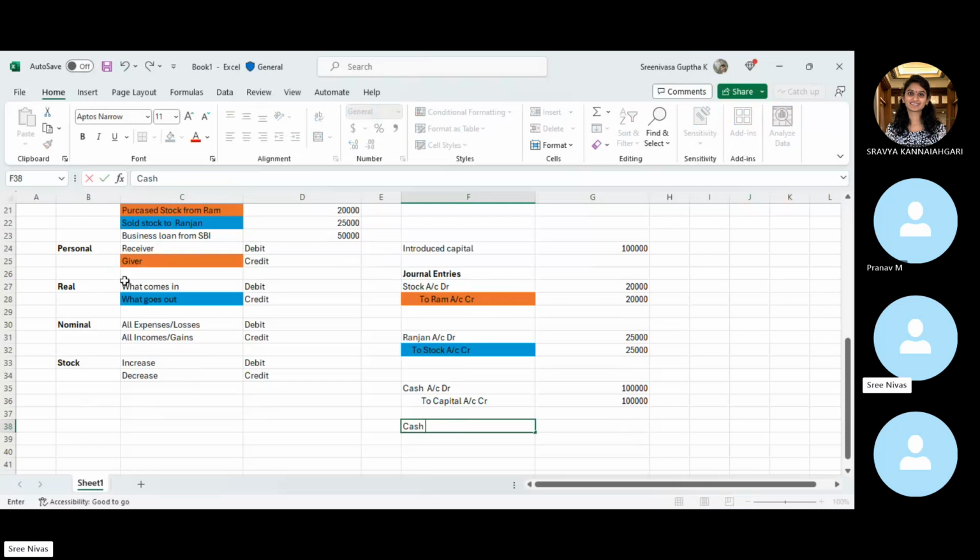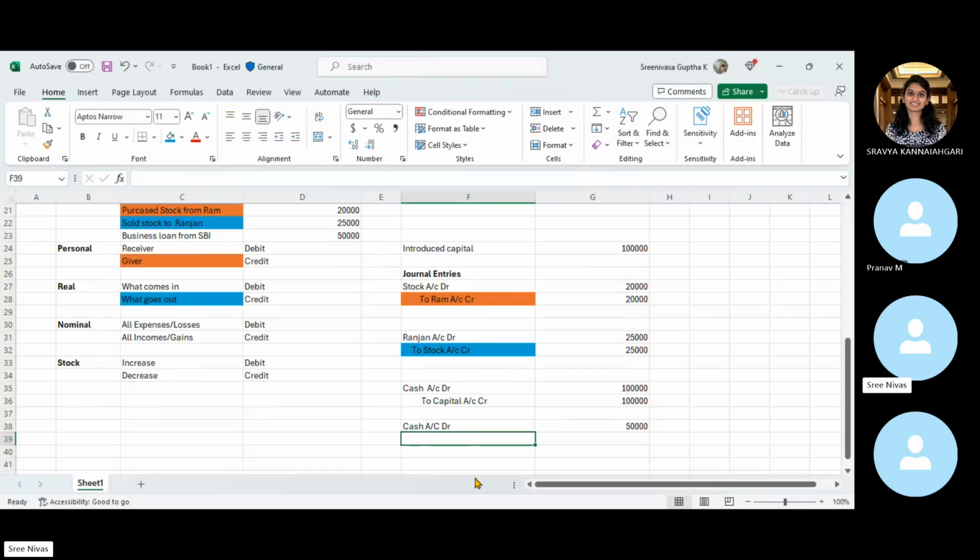As per the real account principle, or even if you look at the asset principle or the stock principle, if you observe, this is a pure asset for us. So cash account, that is 50,000. And who is giving us? So cash account we have received. As per the real account principle, this is an increase in the asset, so we have debited this 50,000.